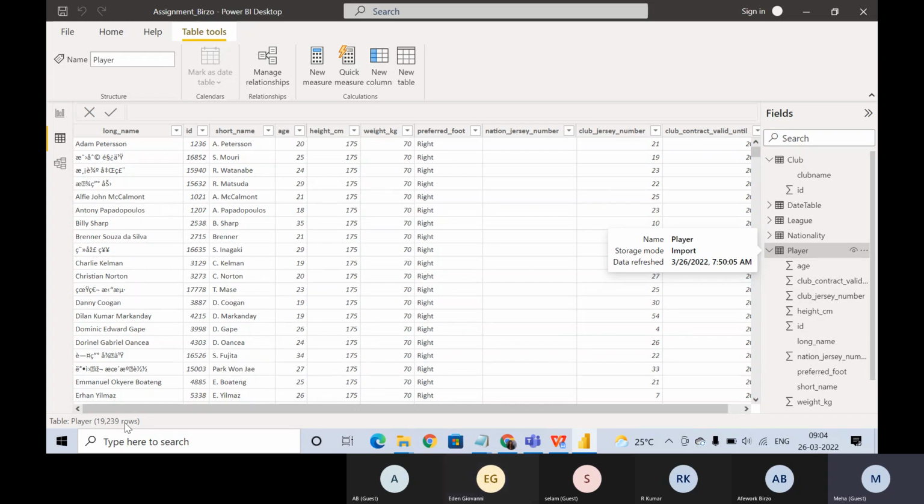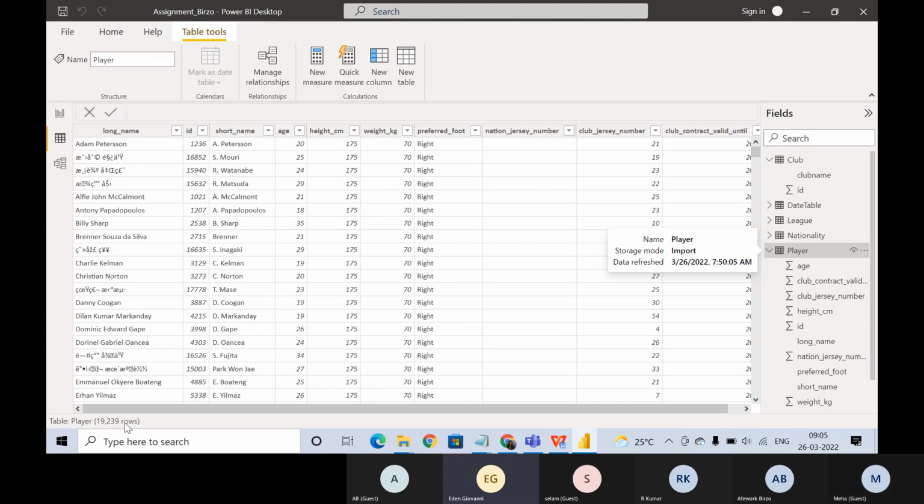We want to know the club for each of the players. We want to know which club each of these players belongs to, right? So is there a possibility that many players belong to one club? Yes, that will happen, because we have only 701 clubs and we have 19,000 players.